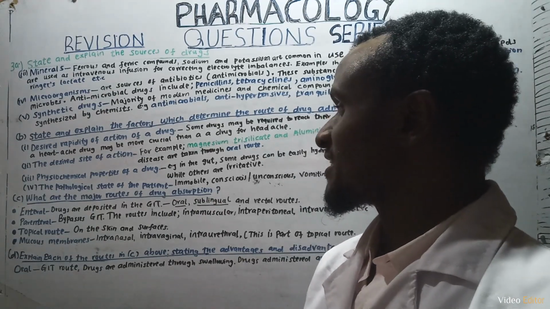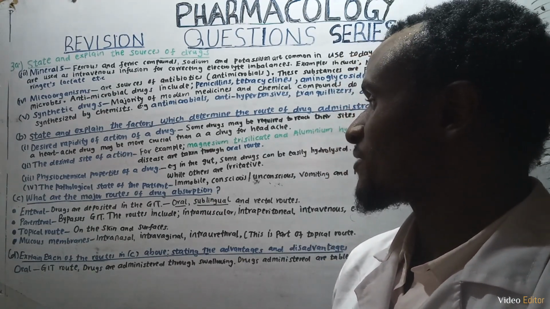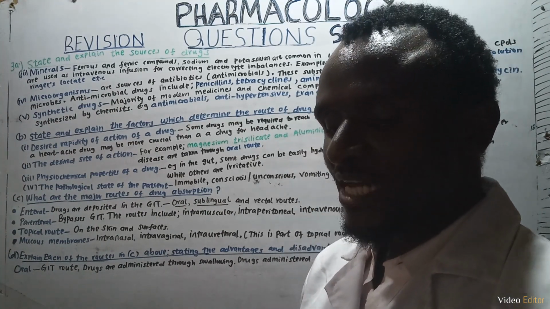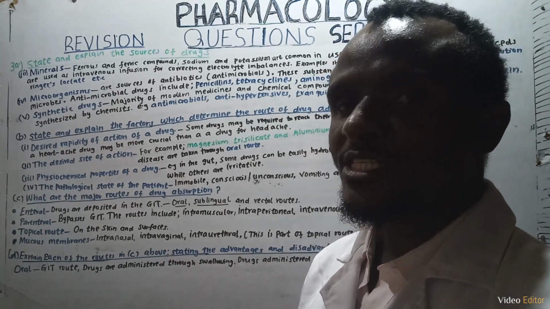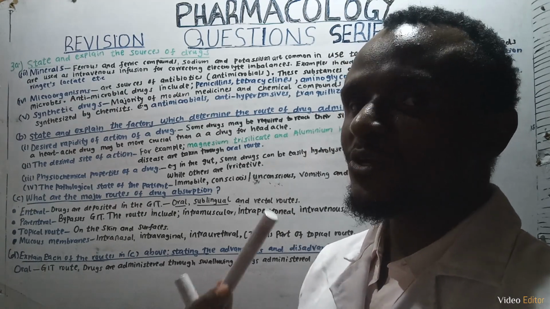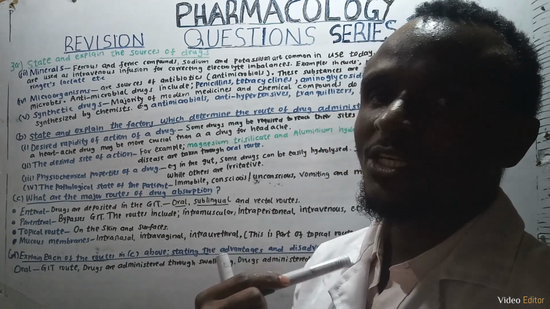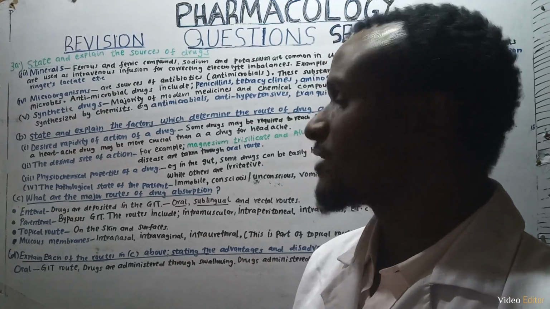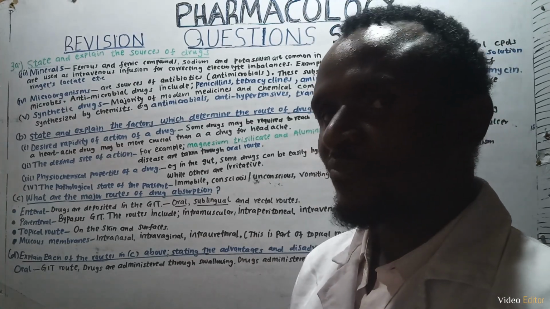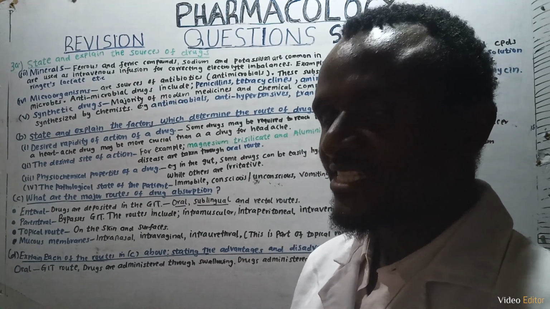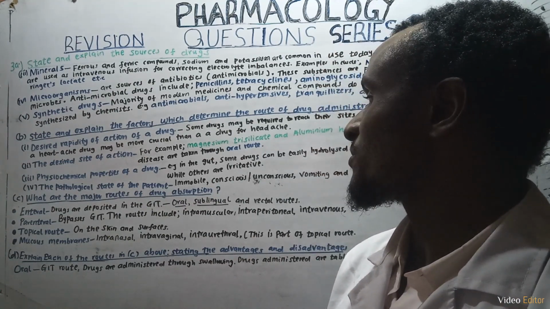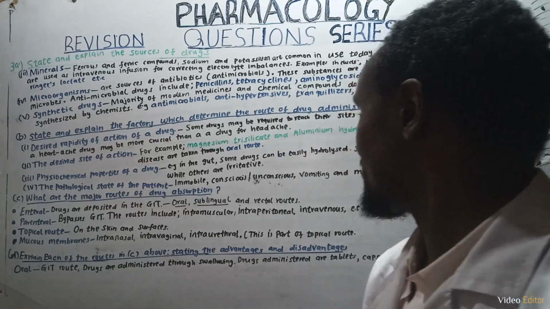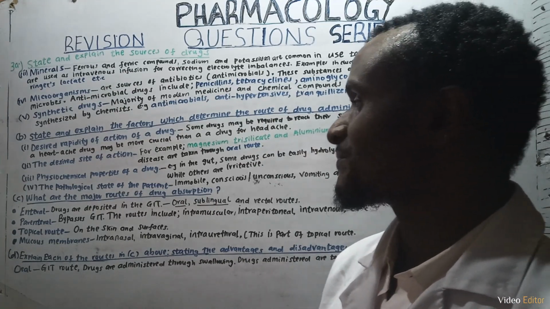Part C's question reads, what are the major routes of drug absorption? The major routes of drug absorption are enteral routes. Enteral routes include the oral, the sublingual, and the rectal. So they involve the GIT route. Then we have parenteral. The parenteral route bypasses the GIT route. That includes intramuscular, intraperitoneal, or intravenous.